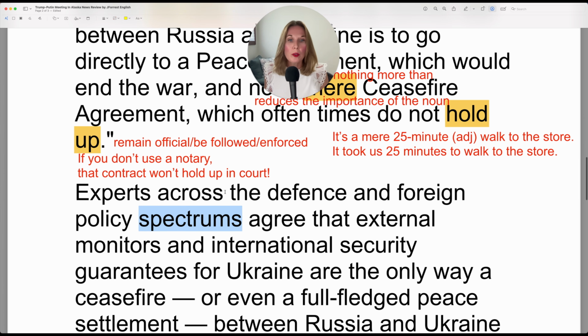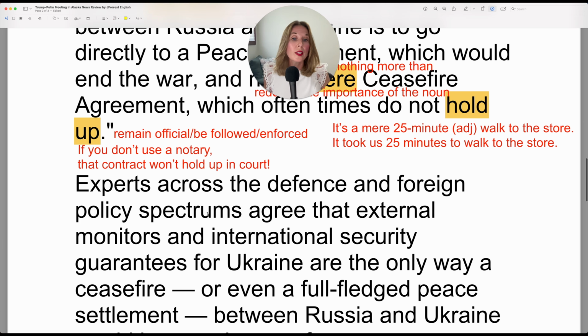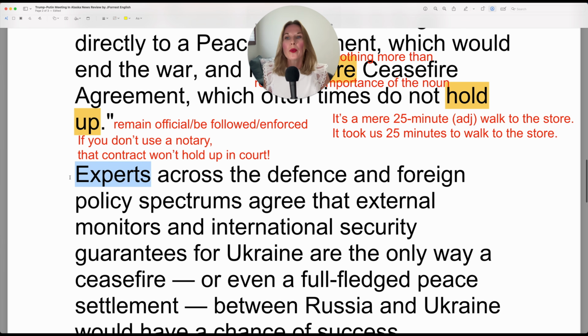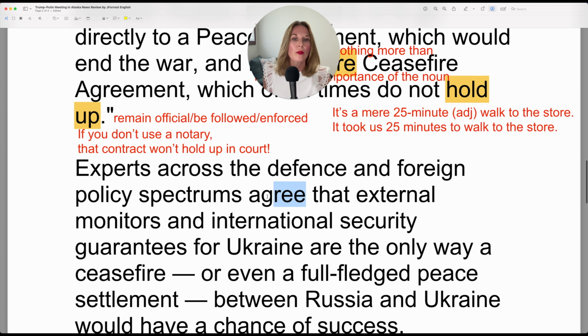So experts across the defense and foreign policy spectrums agree. So here we have experts agree. Our verb agree is conjugated with the noun experts. All of this is additional information that describes experts. So when you're writing or in something official like your IELTS, you always want to ask yourself, where's my verb? What's my subject? And then make sure they agree.